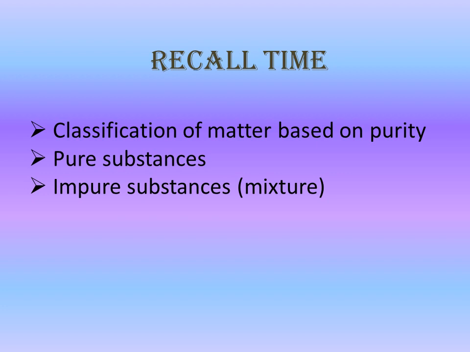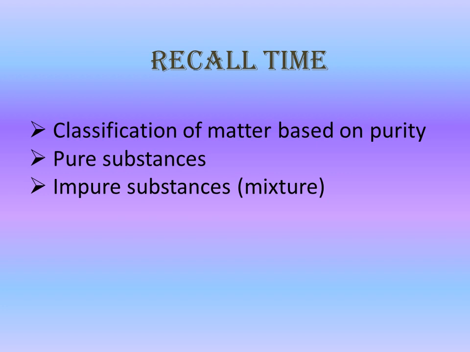Secondly, pure substances are having fixed melting point and boiling point. This is the vital point because if you have given any substance and you have to check its purity, then you have to go for its melting and boiling point. Melting and boiling point show the purity of any substance.